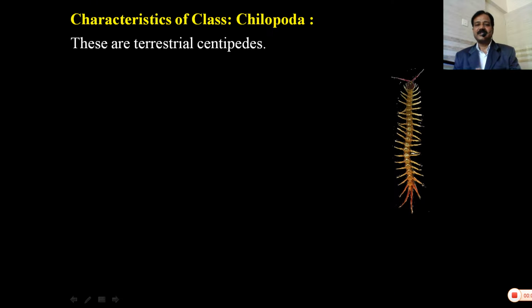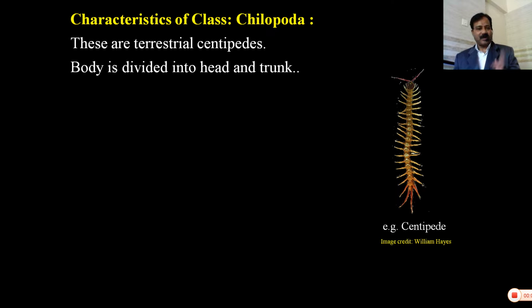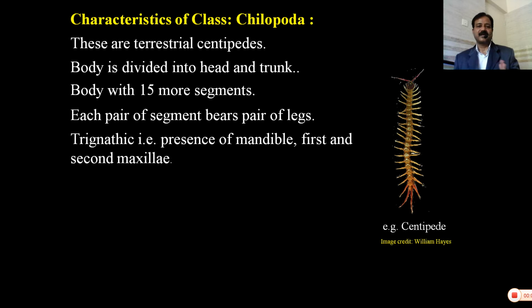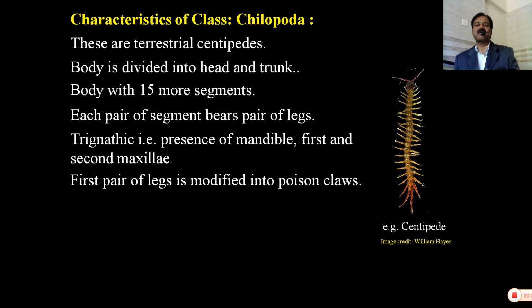Now, characteristics of class Chilopoda. Generally, they are called terrestrial centipedes. Body is divisible into head and trunk. Body consists of 15 or more segments. Each segment bears a pair of legs. They are called trignathic. Presence of mandible, first and second maxillae. First pair of legs is modified into poison claws.